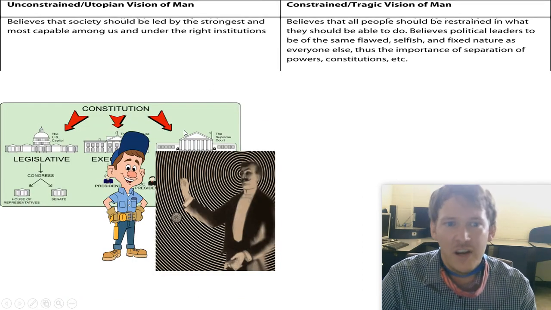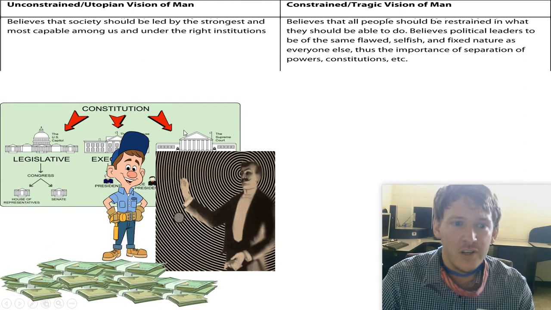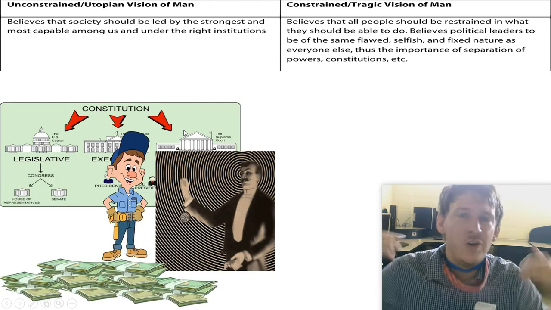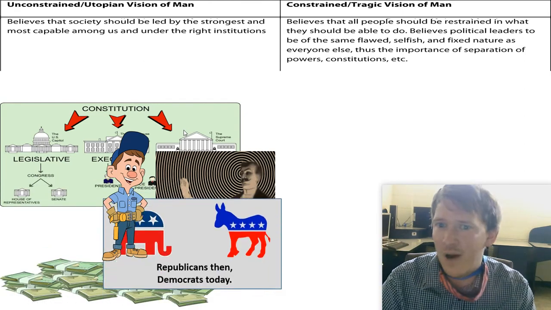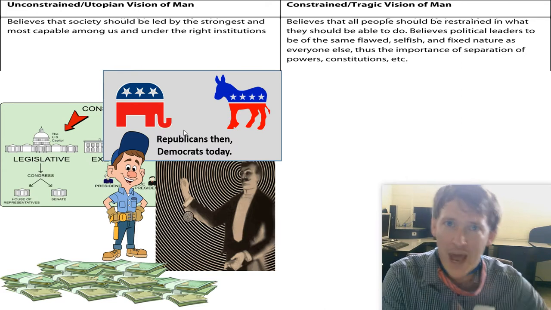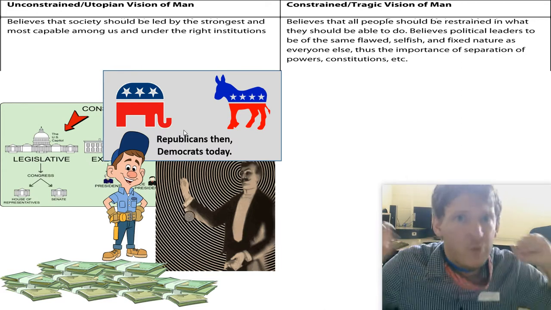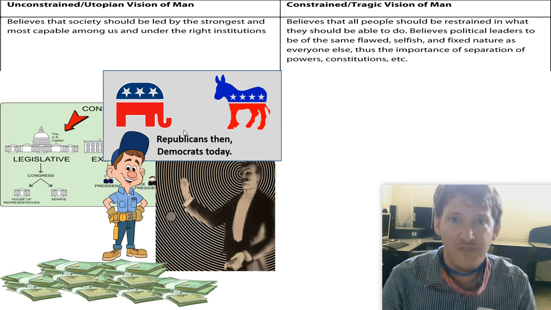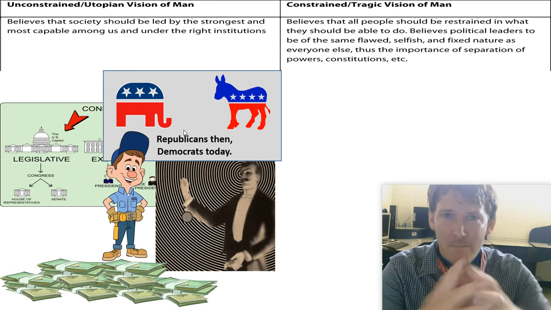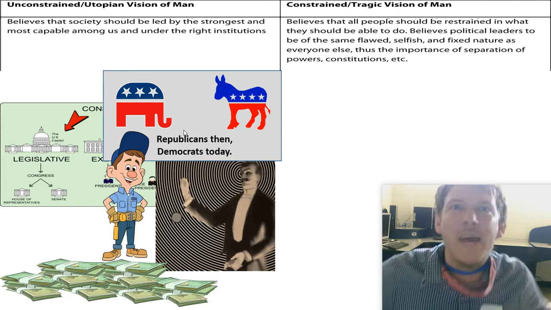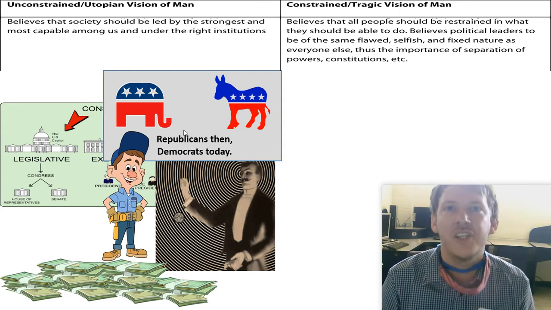So the unconstrained vision during Reconstruction thinks we're just going to go in, and if we just spend enough money, we just use enough resources, we can change everyone's mind. And that was the view of the radical Republicans. Today, it's often the view of the Democrats. We just got to spend more money. We just got to put more resources in. Eventually, we can fix them. Eventually, we can malleably change them. We can perfect them. How foolish does that sound today?